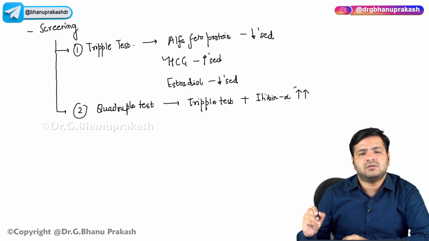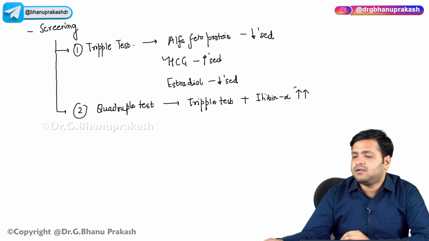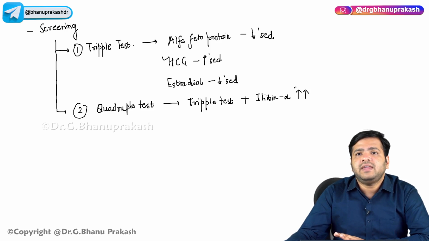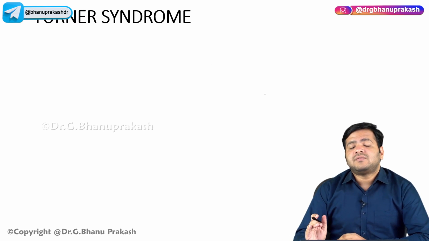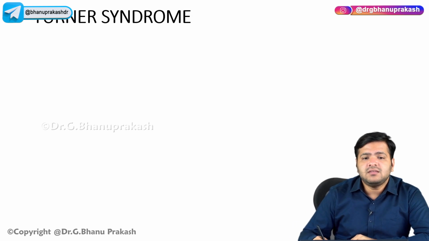So the quadruple test is the alpha fetoprotein, HCG, estradiol plus the levels of inhibin. Now coming on to the next disorder, Turner syndrome. In Turner syndrome, remember the karyotype.